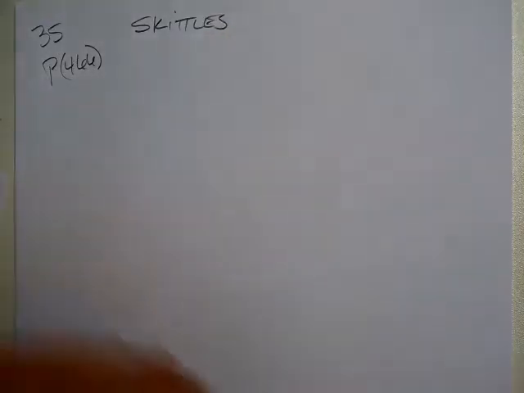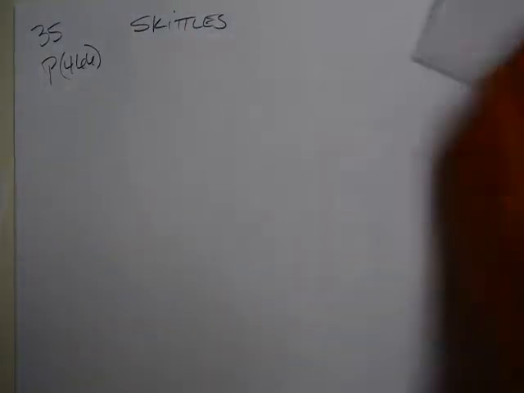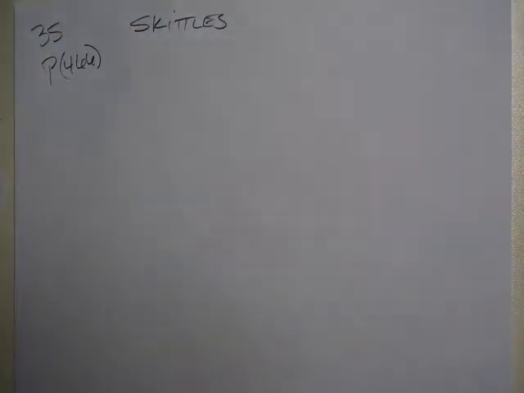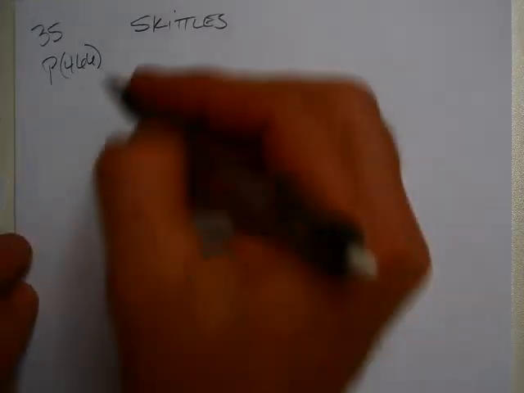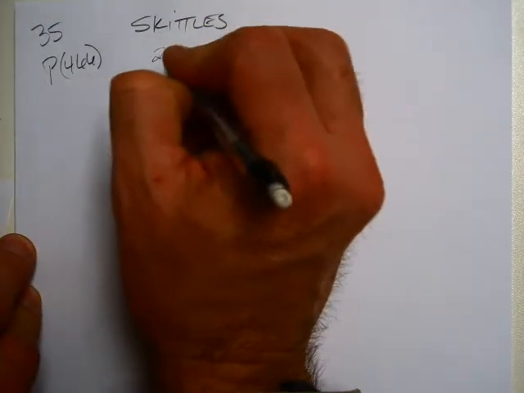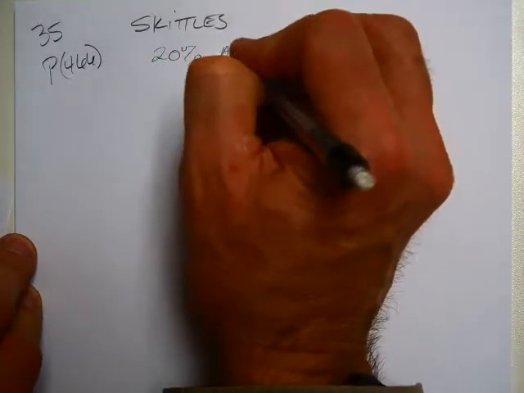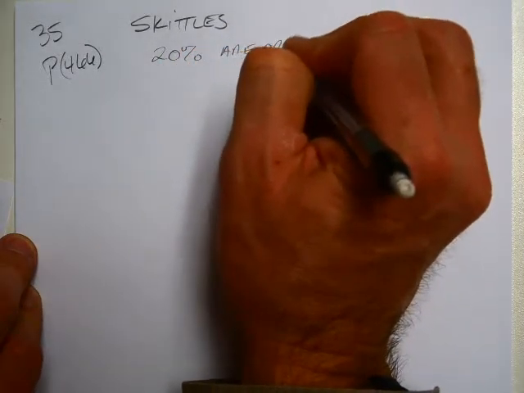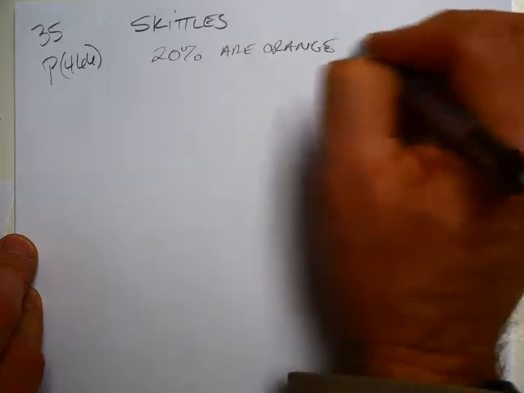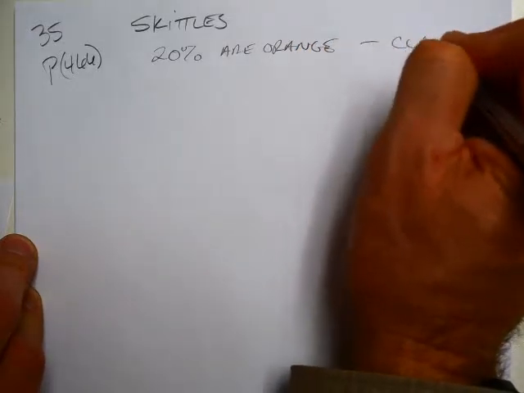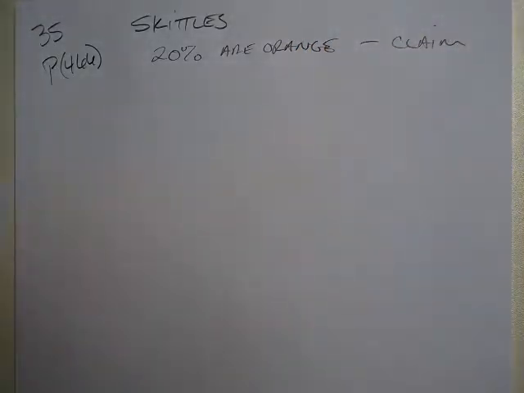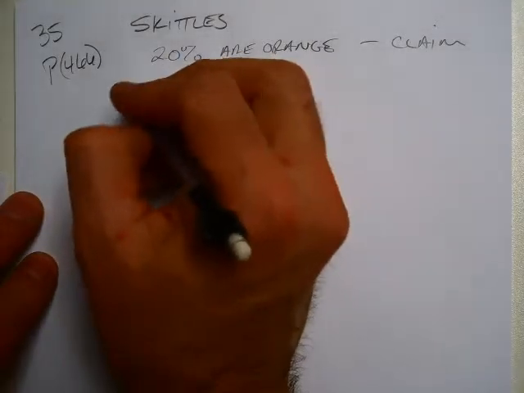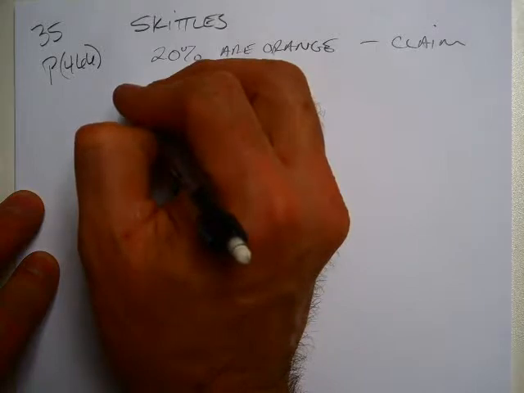So this problem says that the makers of Skittles claim that 20% of Skittles candies are orange. 20% are orange. That is our claim, the company's claim. And the problem goes on to say that you select a sample of 30 from a large bag.